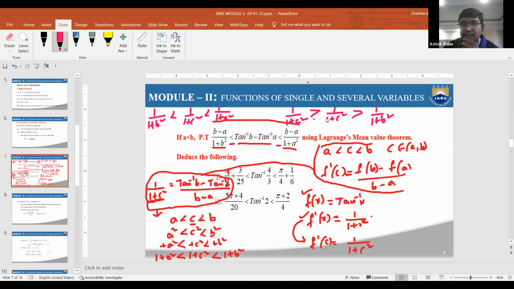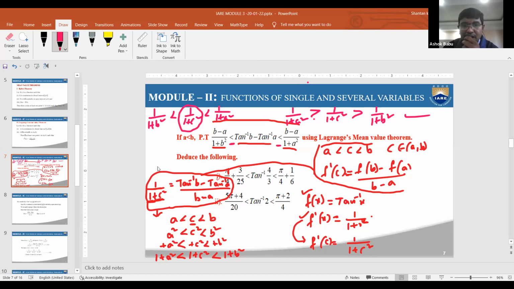This problem is based on greater than, but it is required to be considered in less than terminology. Therefore, we change it accordingly. This is the first one is less than the second one, and also the third one. Now observe 1 by 1 plus c square.